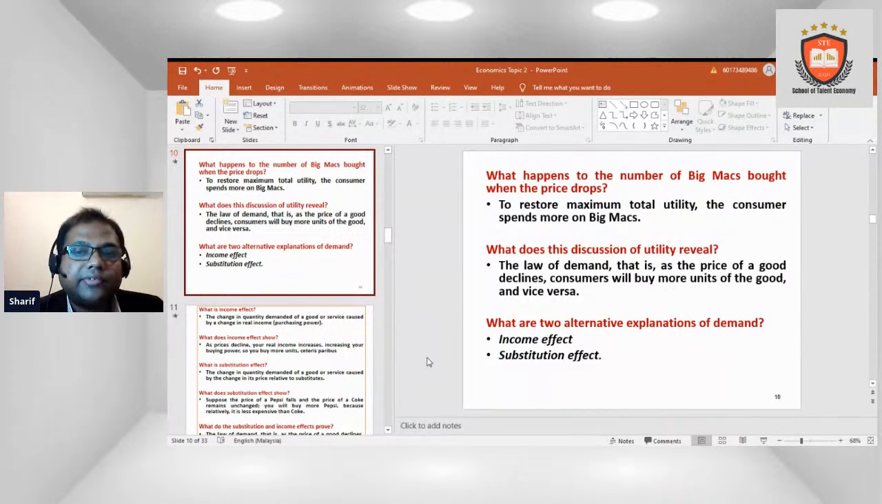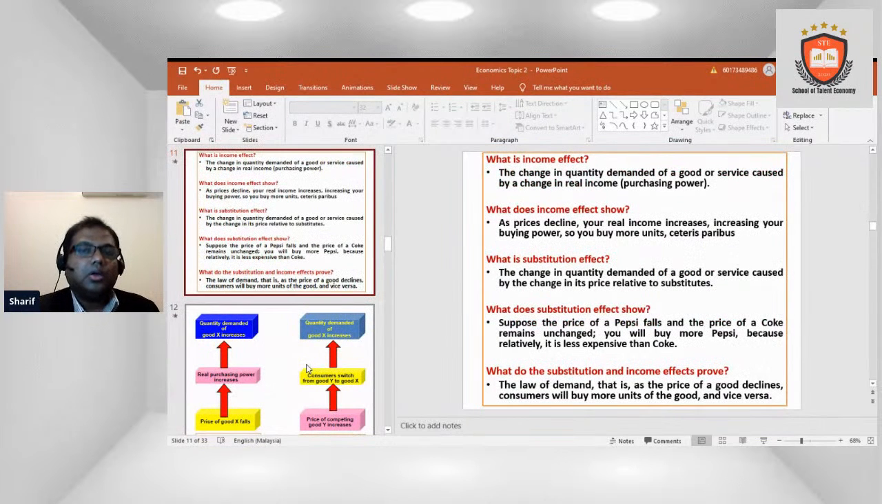What are the two alternative explanations of demand? When we go for the two alternative explanations, one is the income effect, another one is the substitution effect. What is the income effect? The change in quantity demanded of a good or service caused by a change in real income, purchasing power. So when our income increases, our purchasing power also increases.